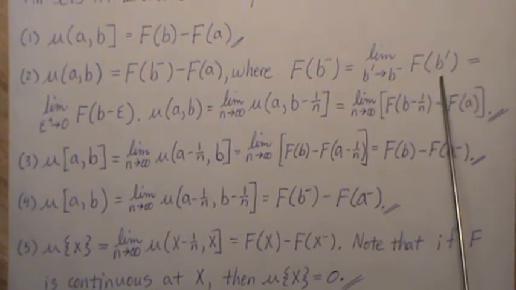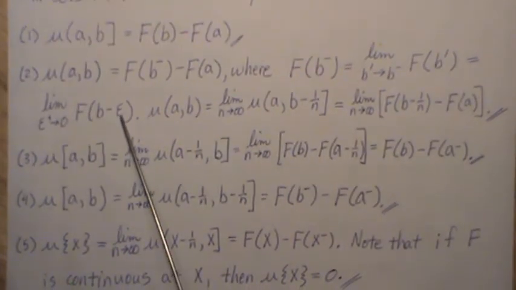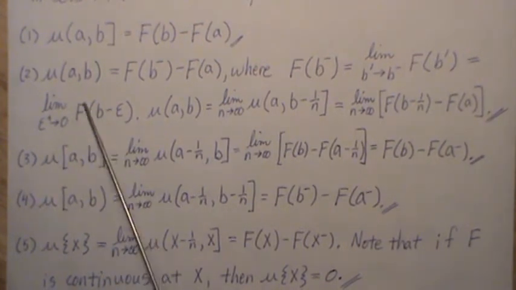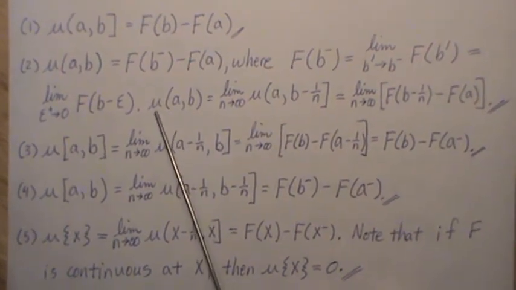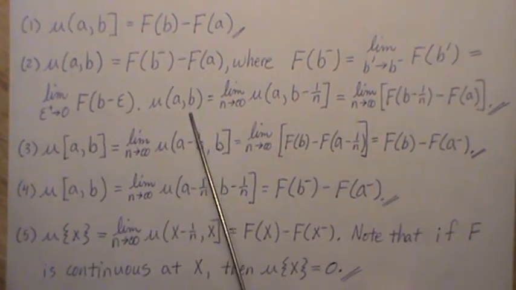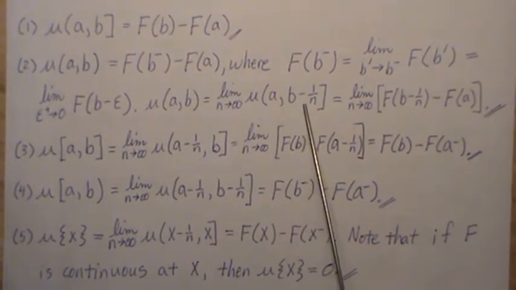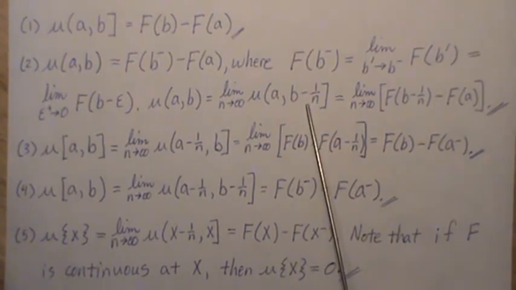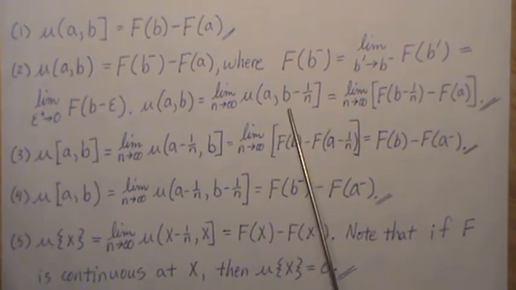Sometimes it's easier to see it like this: f of b minus epsilon, where epsilon goes to 0. This is the same as f of b minus. And then the measure of (a, b) is actually the limit of the measure of (a, b minus 1/n], as n goes to infinity, since this set is the open interval (a, b).